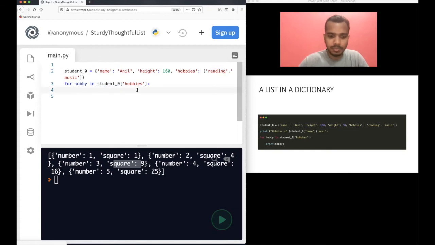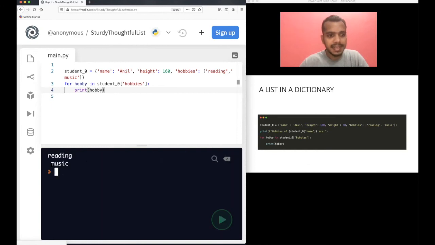And of course, when you do print hobby, just press enter and you will see reading and music. Is there one space here after music? Let's run again. Reading and music. Okay, it got printed, right? What are the hobbies of this?